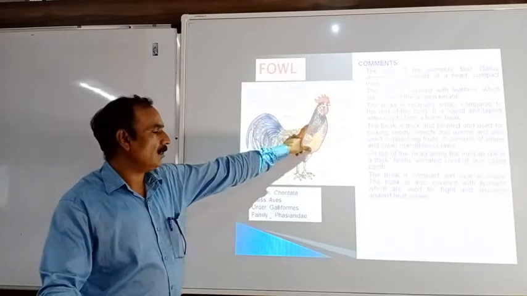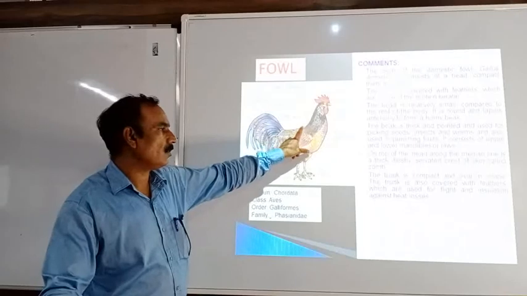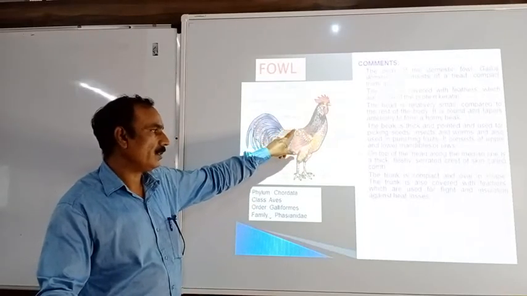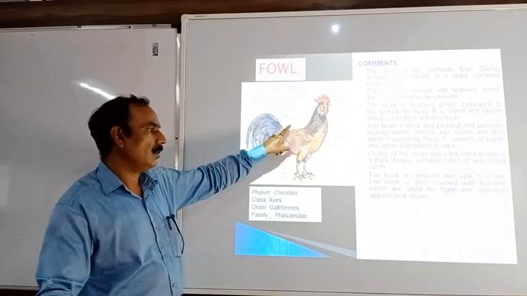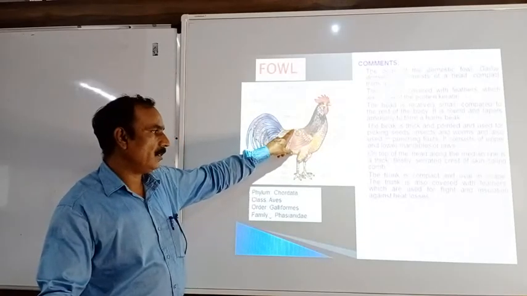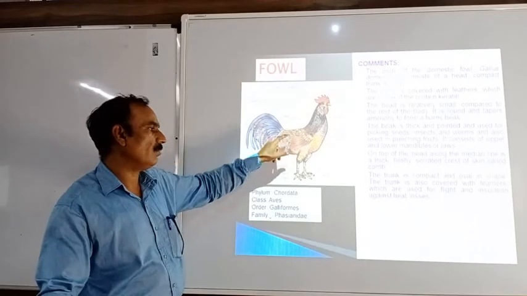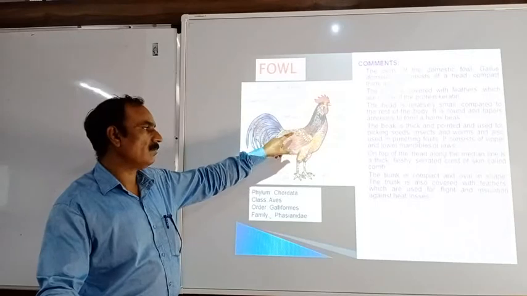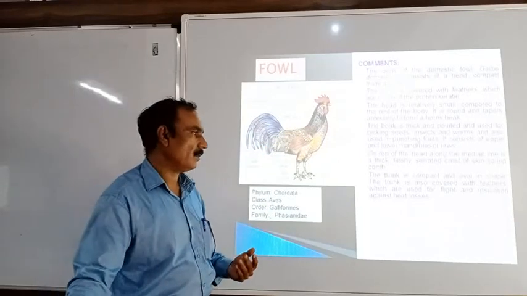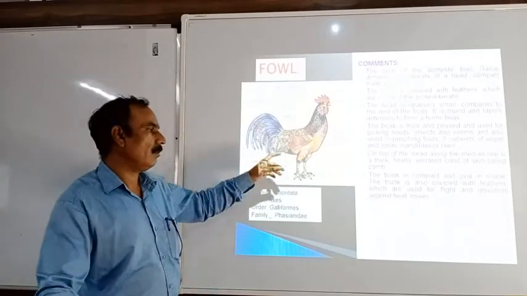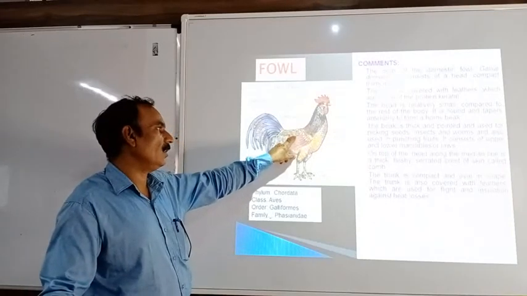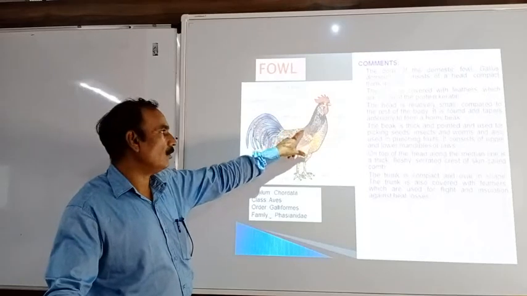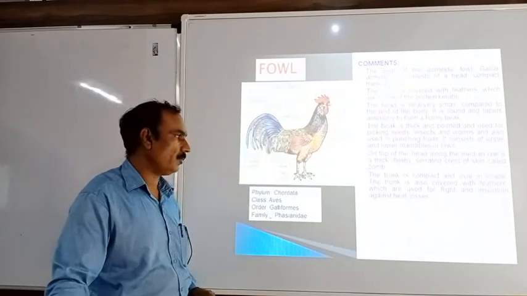Then this is the trunk, which is a compact structure, oval in shape, and also covered with feathers, which are used for flight and insulation against heat loss. So with the help of these feathers, the process of flying takes place, and they also act as an insulating material against heat loss. So heat loss is reduced with the help of this covering of feathers.